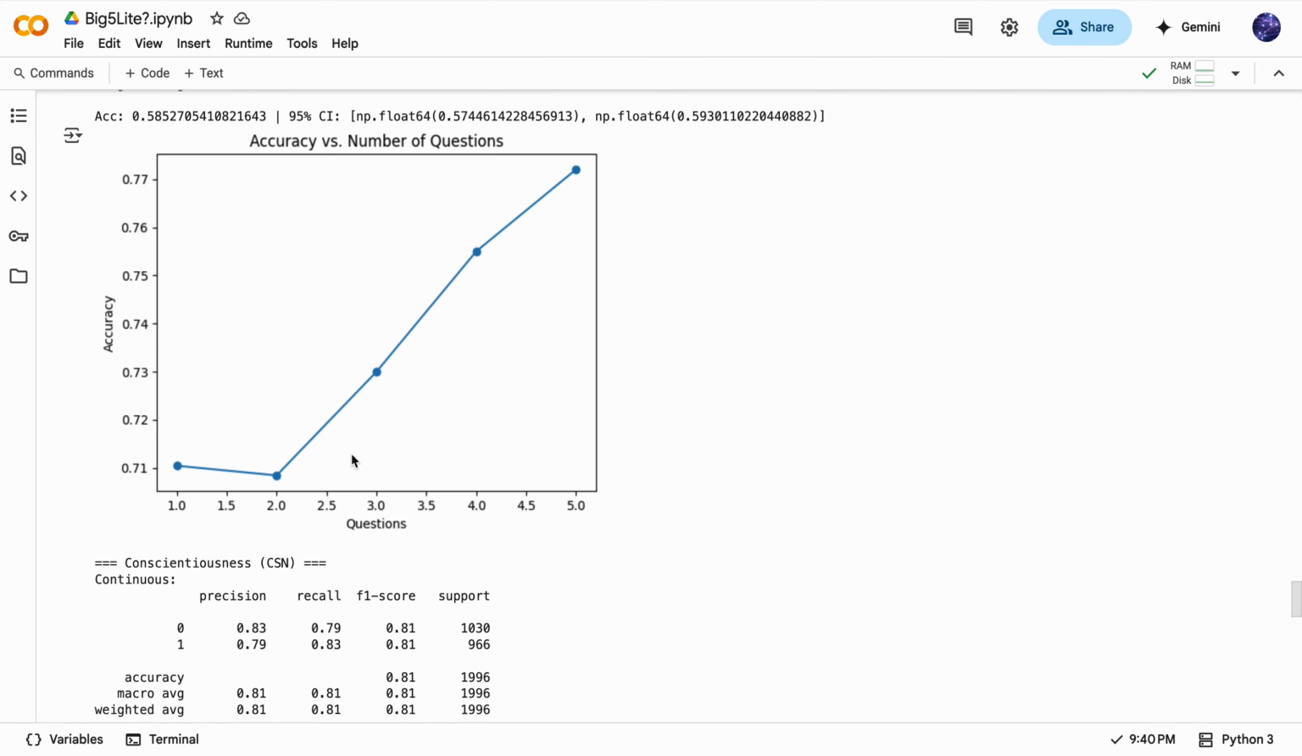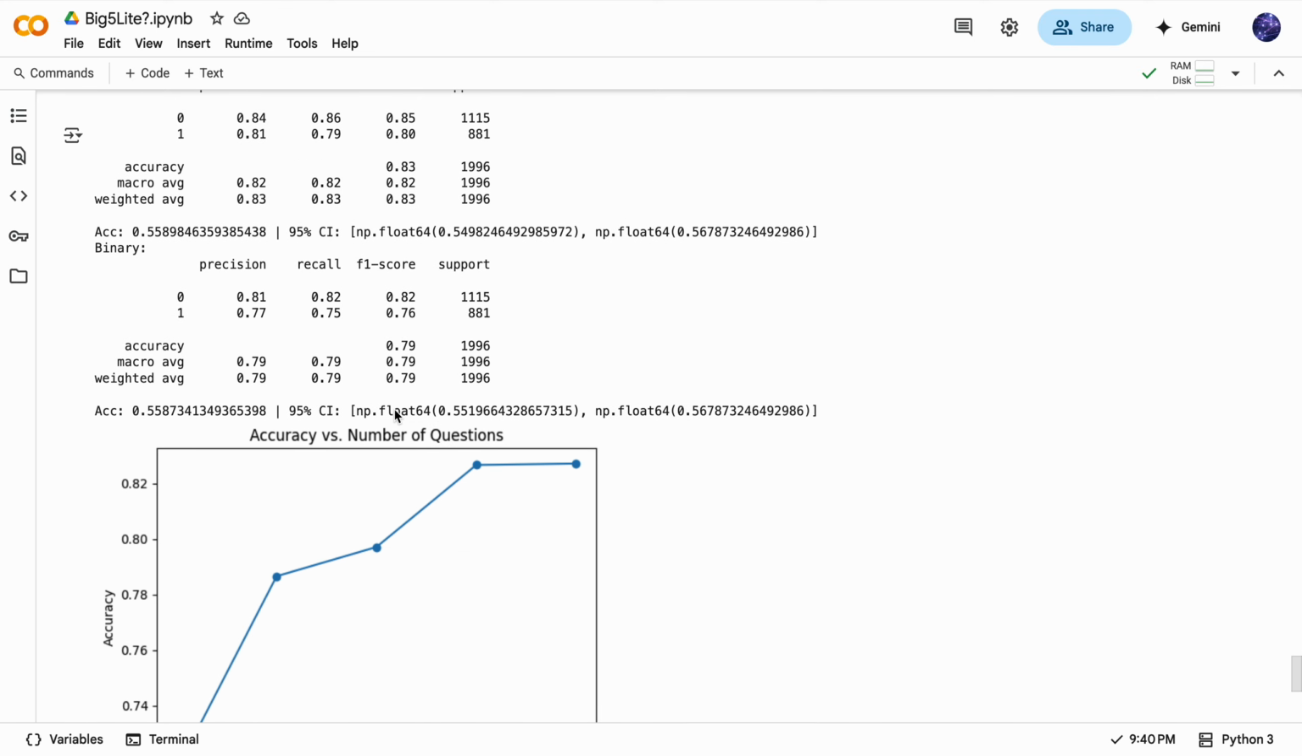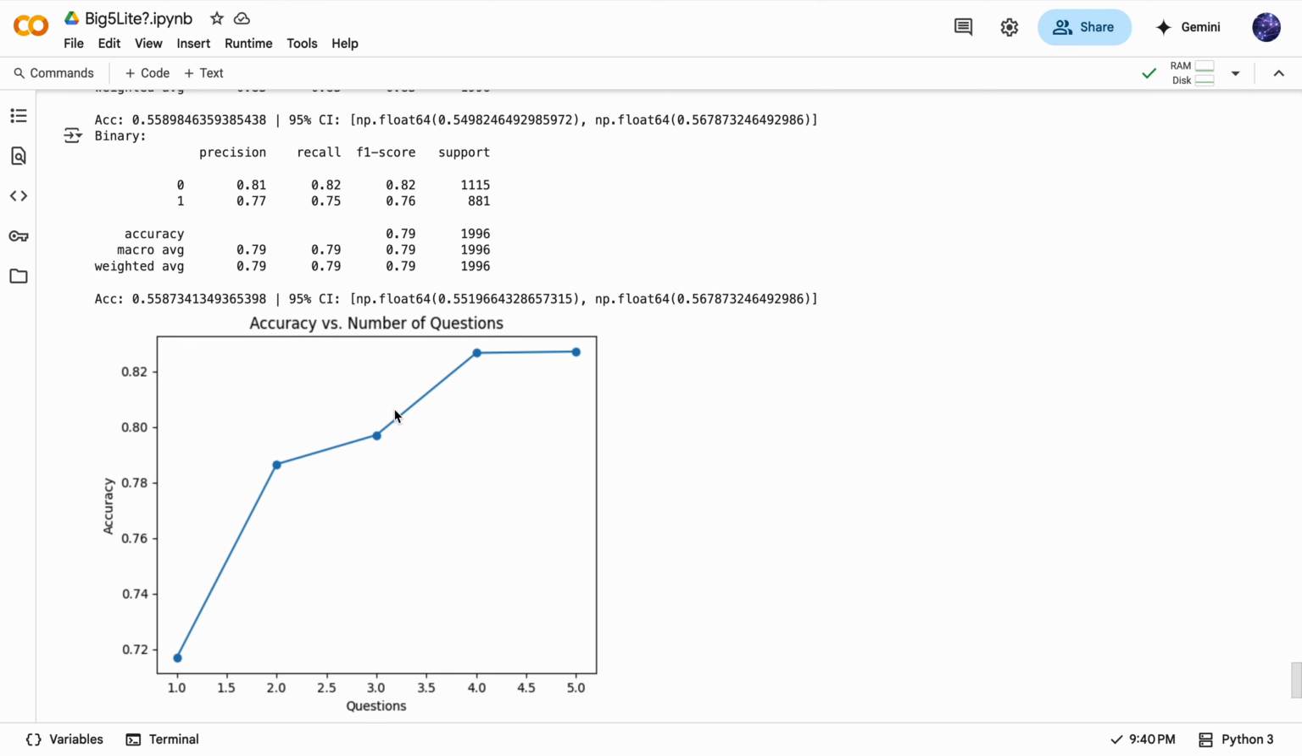So even with just 5 features and a small sample, these lightweight models gave strong and interpretable results.